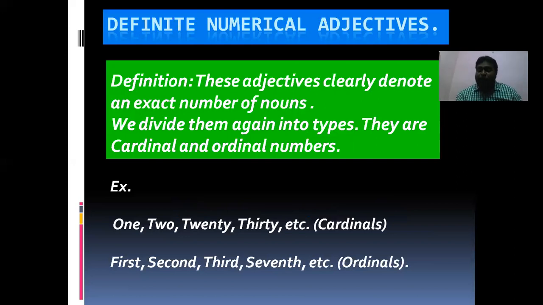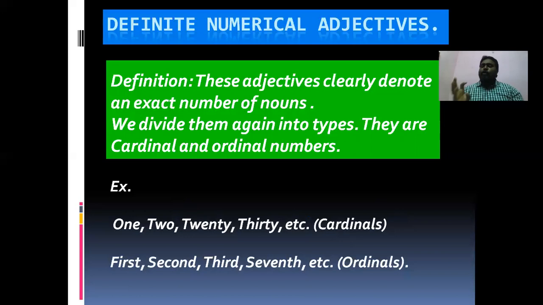If you are mathematical students, easily you can understand because there is a close relation between numerical adjectives and mathematics. In mathematics you will get numbers, so here also we have numbers. In numbers again there are 2 types. What are the 2 types of numericals? Definite numerical: that is cardinal number and ordinal number.